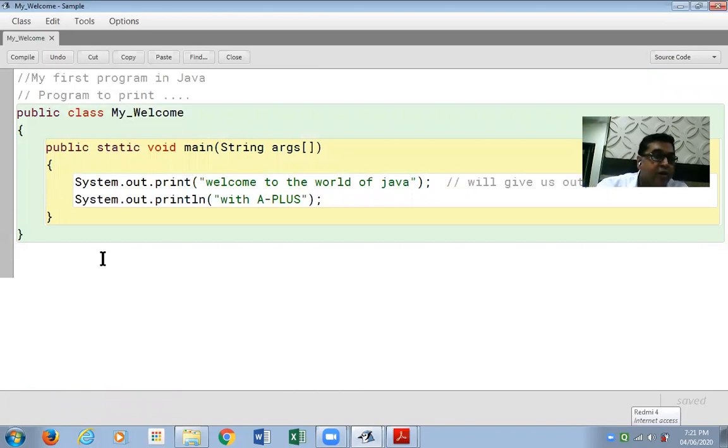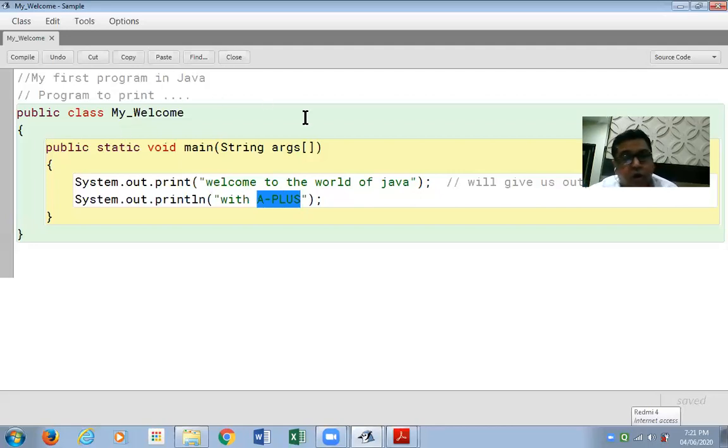Now, let's try to relate the concept of character set that we learned. I'm repeating the character set. We use alphabets in our program, so you see lots of words with alphabets in lowercase and even alphabets in uppercase being used in my program. I'm pointing out some uppercase characters also.